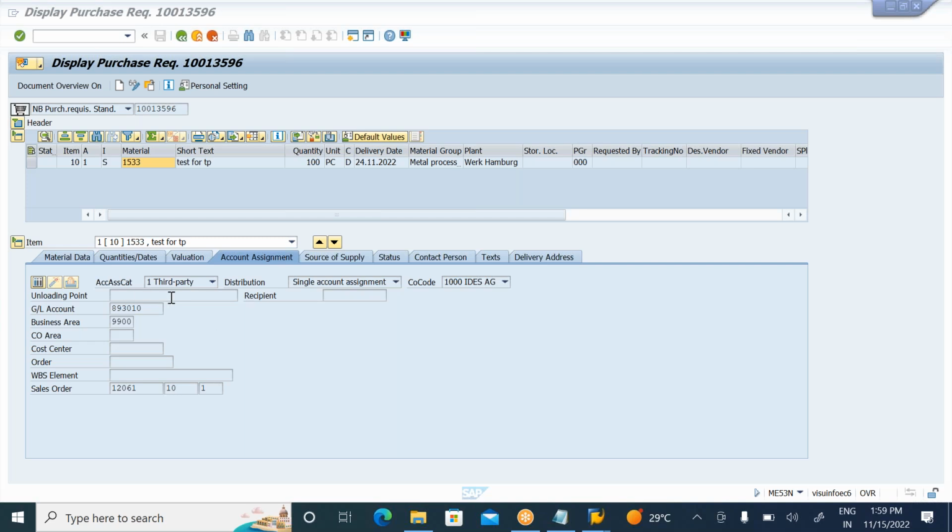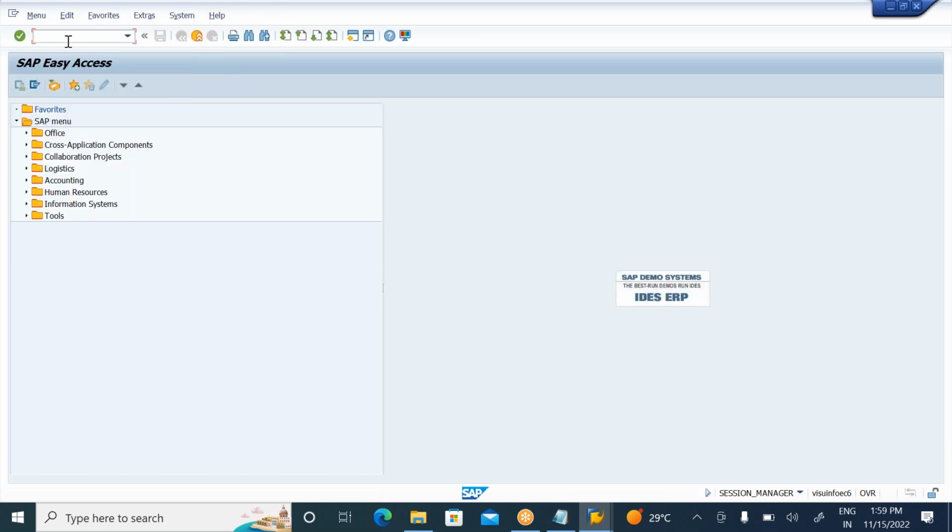Okay, so here you can see the account assignment sales order number. Observe all these details. Now copy the purchase requisition number. For the purchase requisition, now what do I need to do?